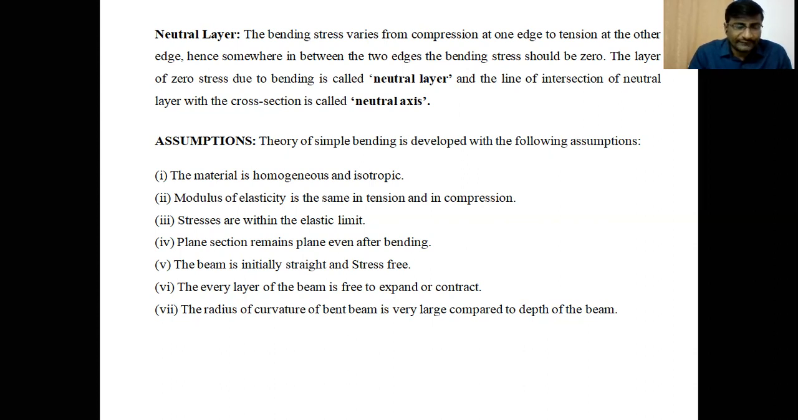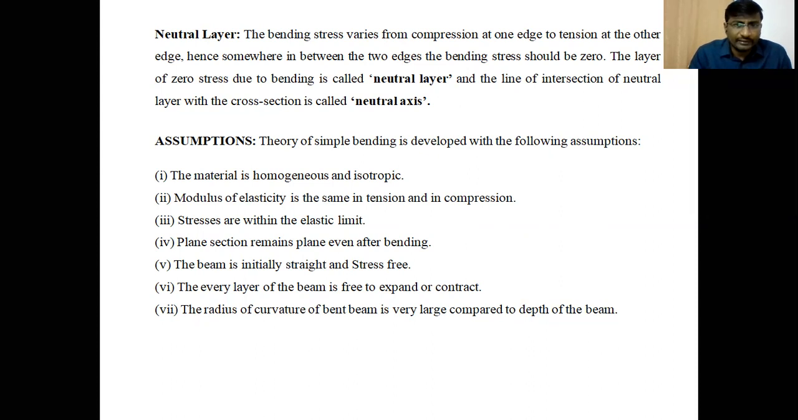And last, the seventh assumption is that the radius of curvature of the bent beam is very large when compared to the depth of the beam. While bending a beam, a radius of curvature will be formed. It must be very large when compared to the depth of the beam. That means it bends like an arc of a circle, with very slight bending. Whenever slight bending occurs, the radius of curvature is very large.